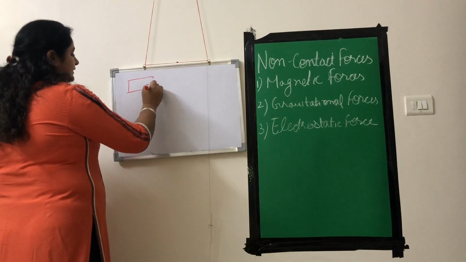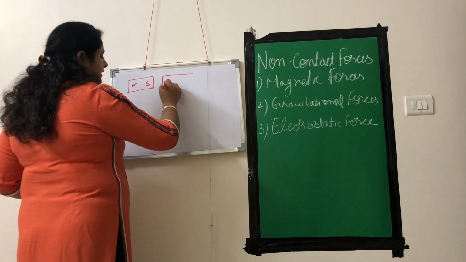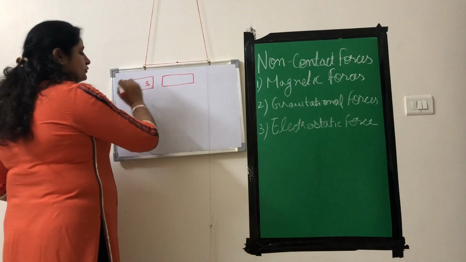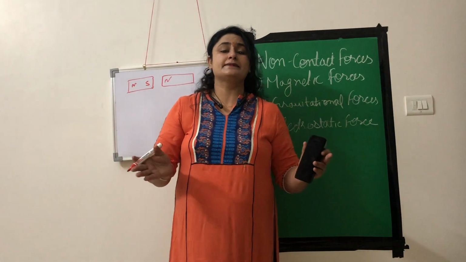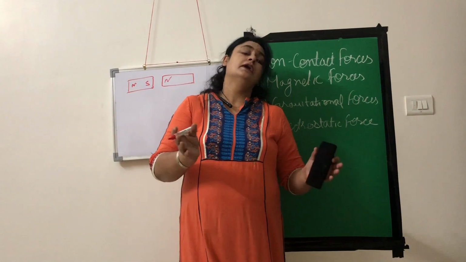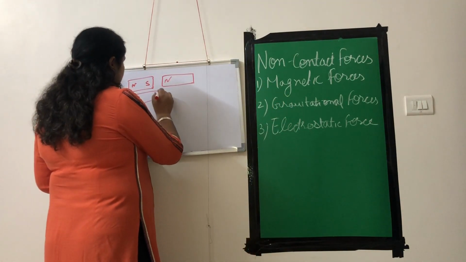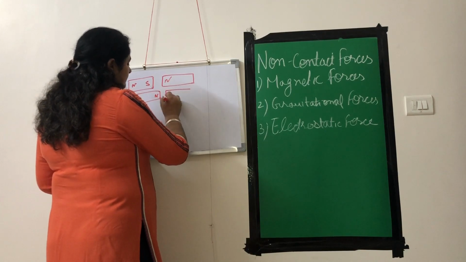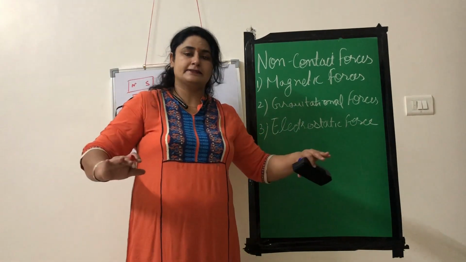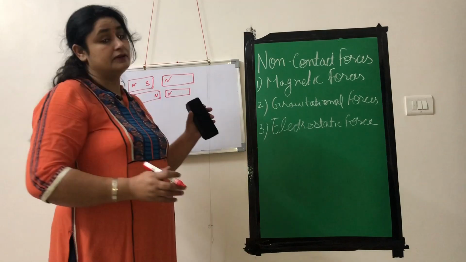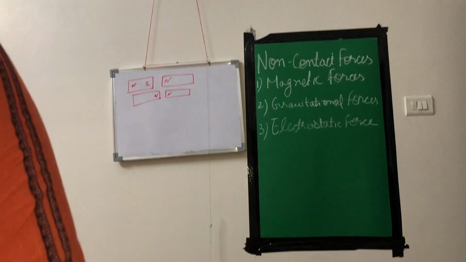The force exerted by a bar magnet on the other bar magnet when south pole is facing north pole. So what will happen? The two bar magnets will attract each other. There will be an attractive force between the two bar magnets. And if a bar magnet with north pole faces another north pole, because we know like poles repel each other, the two bar magnets will repel each other. So we can perform an activity to clarify this concept.